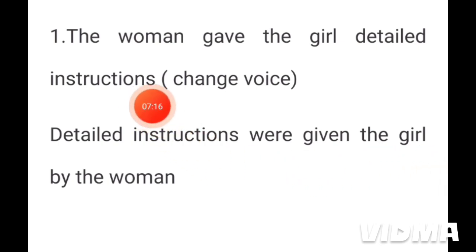To whom did the woman give the instruction? To the girl. So we have kept the same object here. This girl, we have kept this object in the same position. So here the girl is the retained object. And then we have written by the woman. Detailed instructions were given the girl by the woman.